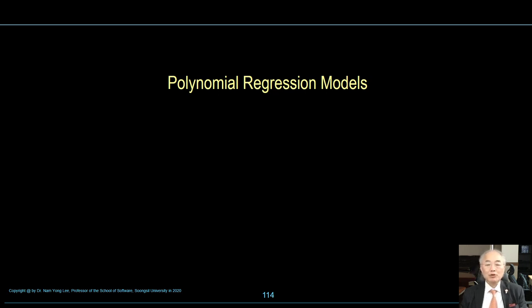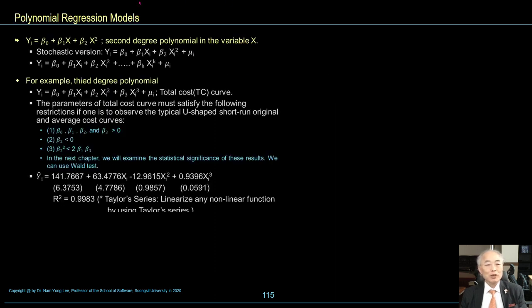Okay, let's move to polynomial regression models. Polynomial regression models, for example, yi is equal to beta 0 plus beta 1x and beta 2 multiplied by x square. This model is a second degree polynomial in the variable x.